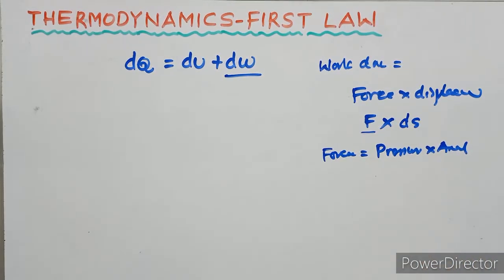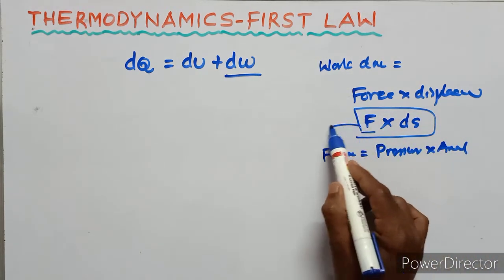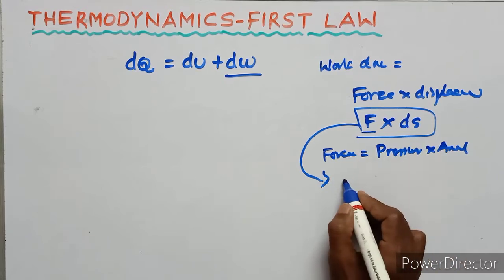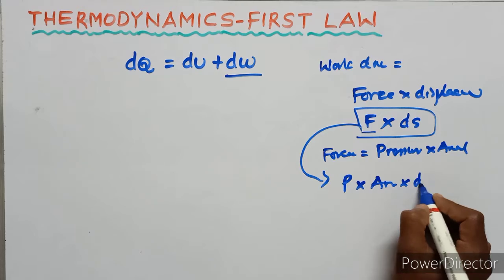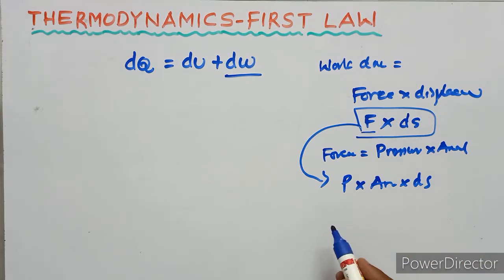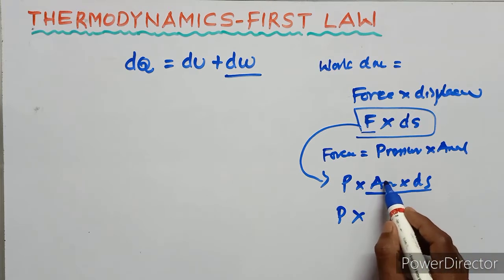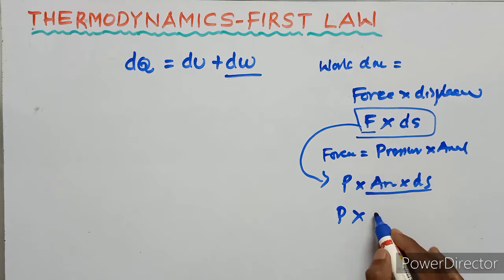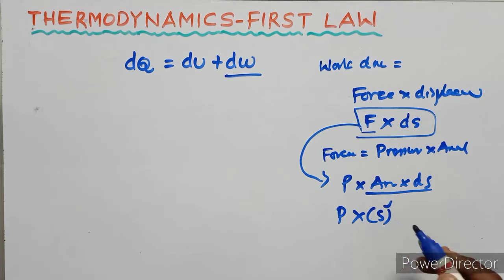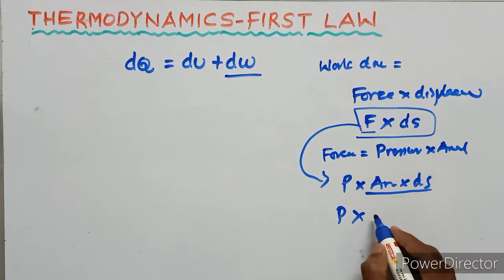So in this equation we substitute pressure P into area into ds. Area into displacement is the volume.